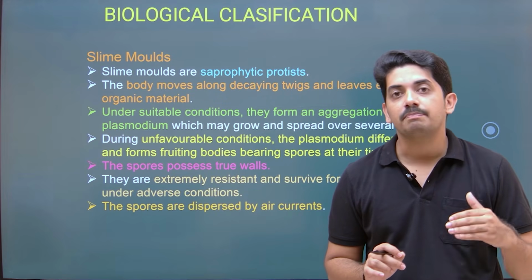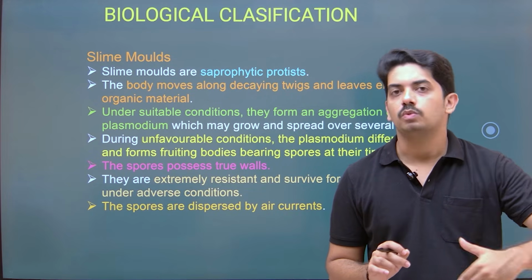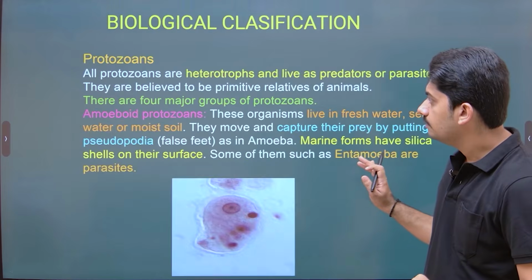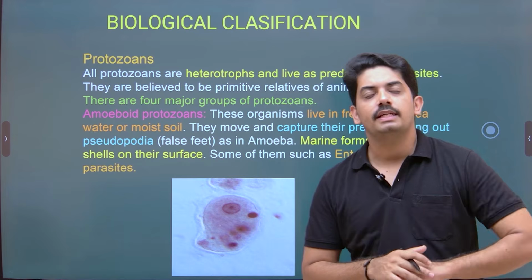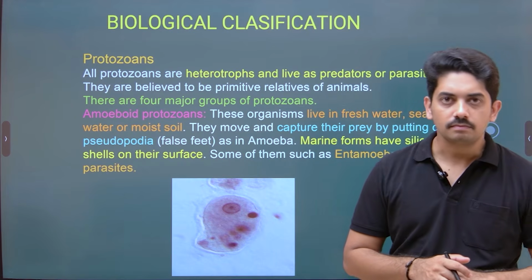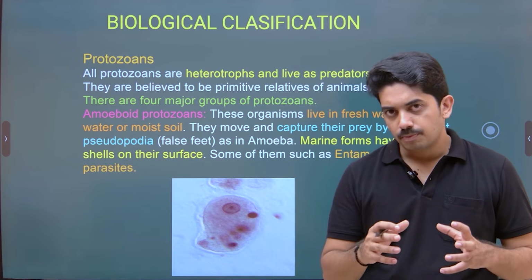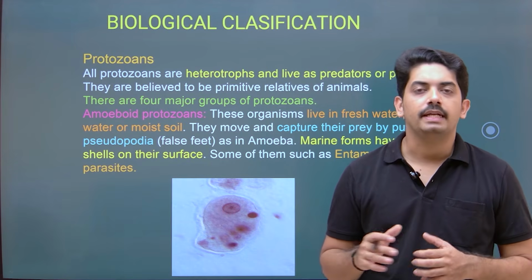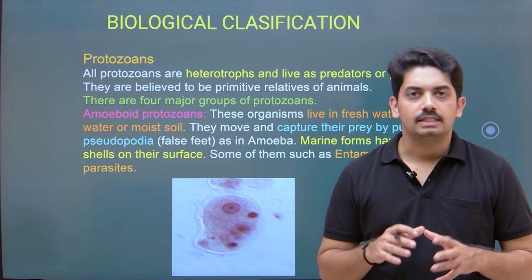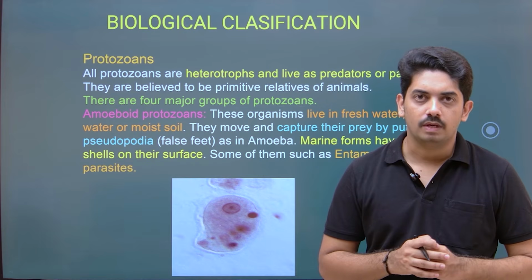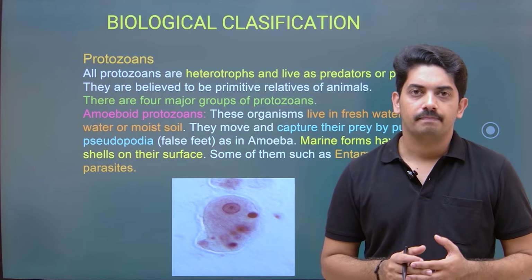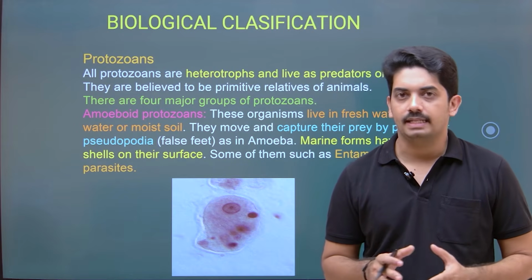Now, how do they spread to new areas? Through the wind. The next one is protozoa. Again, in protozoa there are different organisms we'll study in detail. But protozoan members are heterotrophs. Here, some of them are pathogens and some of them are parasites.